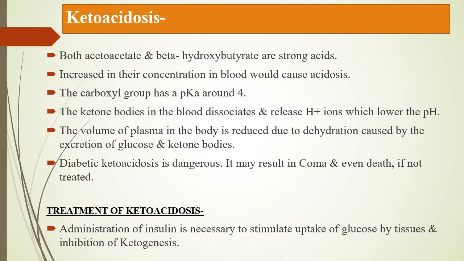Next, ketoacidosis. Both acetoacetate and beta-hydroxybutyrate are strong acids. An increase in their concentration in blood would cause acidosis. The carboxyl group present in ketone bodies has a pKa around 4. The ketone bodies in the blood dissociate and release H plus ions, which lower the pH. The volume of plasma in the body is reduced due to dehydration caused by the excretion of glucose and ketone bodies. Diabetic ketoacidosis is dangerous. It may result in coma and even death if not treated.